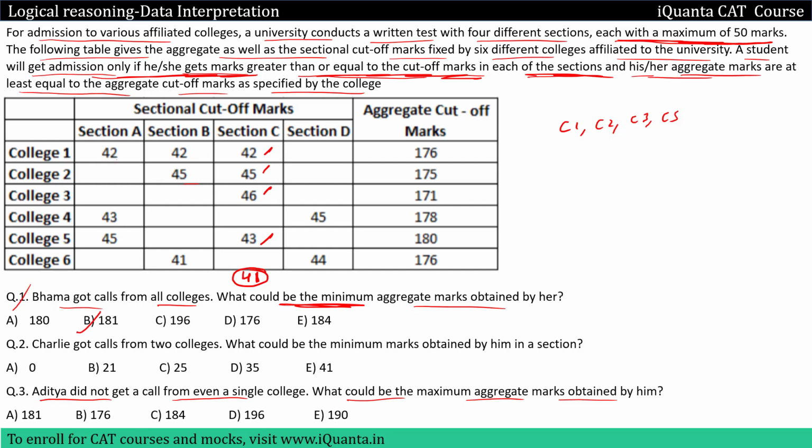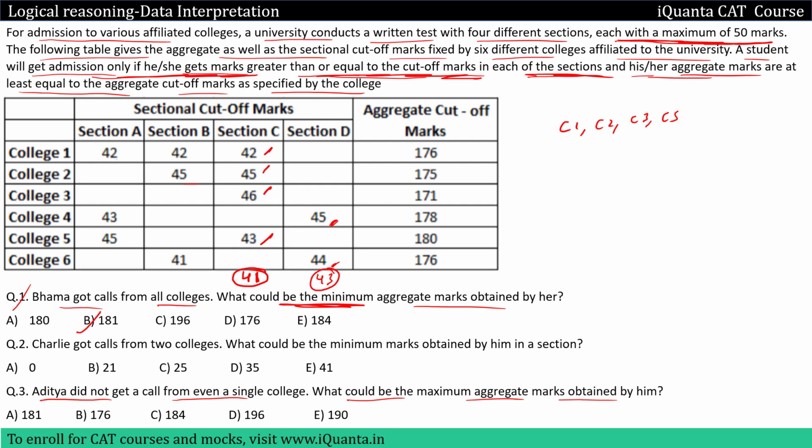If I want Aditya to not get a call from college 4 and 6, so if I look at section D, to get a call from college 4, he should get at least 45, and to get a call from college 6, he should score at least 44. If I give him 43 here, he'll not clear the cutoff of college 4 and 6 in section D.